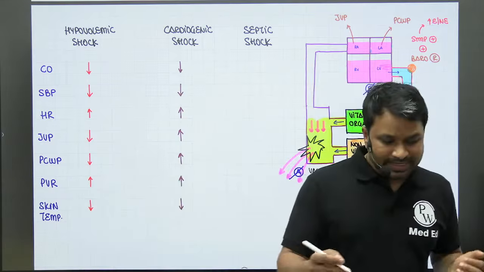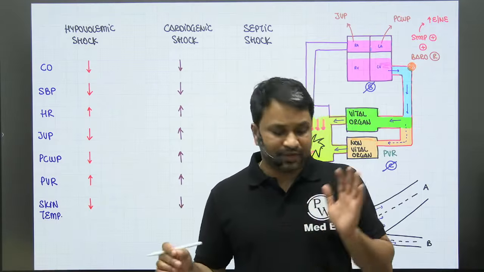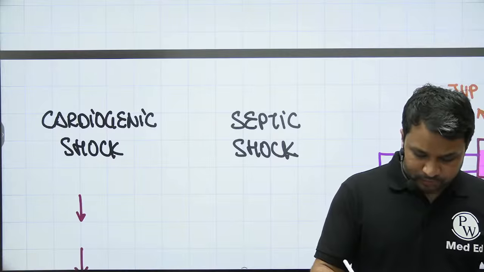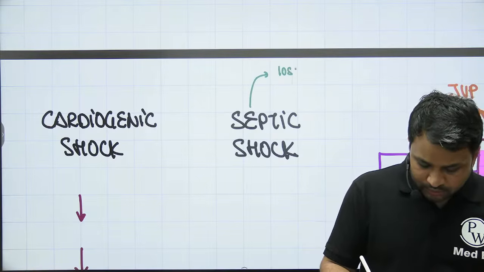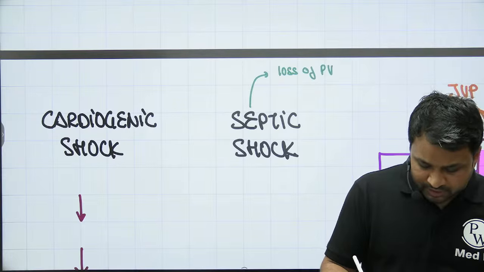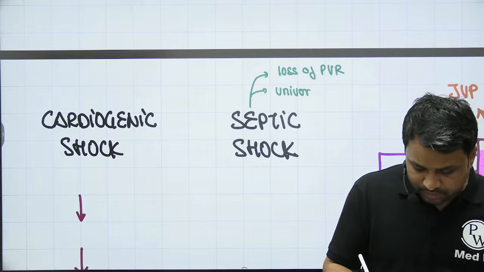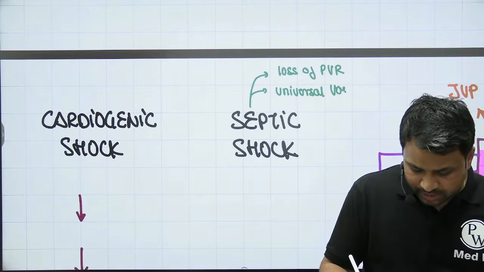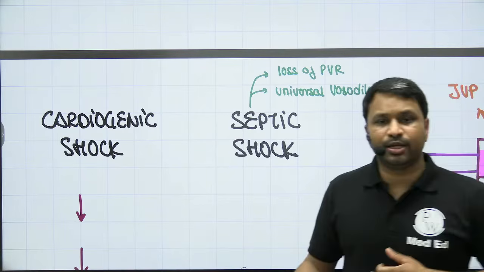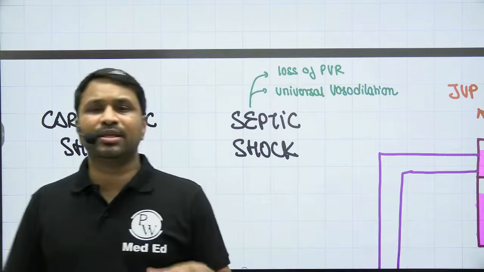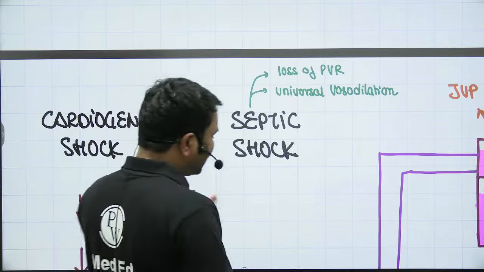Septic shock is basically, we say there is loss of peripheral vascular resistance and there is universal vasodilation. Two things that you have to remember in septic shock. There is loss of peripheral vascular resistance and there is presence of universal vasodilation. So when I say universal vasodilation, I'm talking about the aorta getting dilated. Every single blood vessel from capillary to aorta gets super dilated, and that is the problem in septic shock.